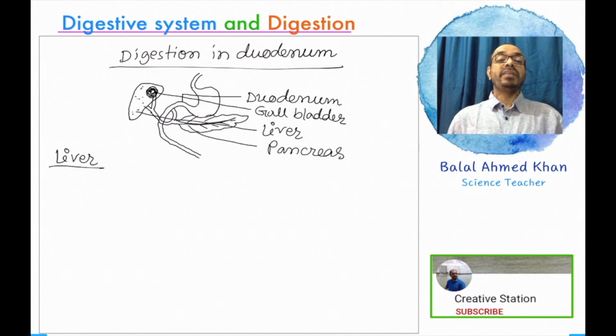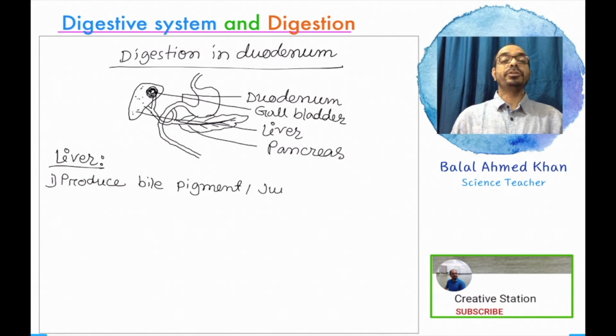Now, what is the biochemical substance secreted from the liver? The liver secretes a biochemical substance named bile pigment or bile juice, because the liver is the only part where bile juice can be produced.